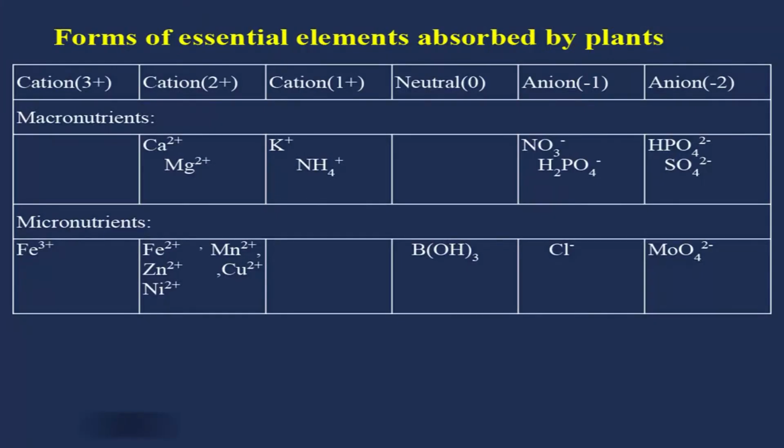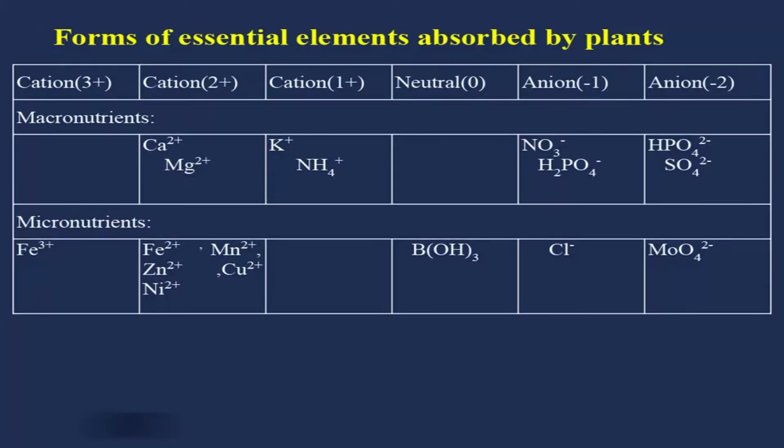Now see the forms of essential elements absorbed by the plants. They are absorbed in cation form as well as anion form. Some nutrients like nitrogen are absorbed in both forms, ammoniacal form as well as nitrate form. Ammoniacal form is generally preferred by rice and some other aquatic plants, and nitrate form is mostly preferred by mesophytic plants. Xerophytic plants means plants which are growing in moderate supply of water or in deficiency of water.